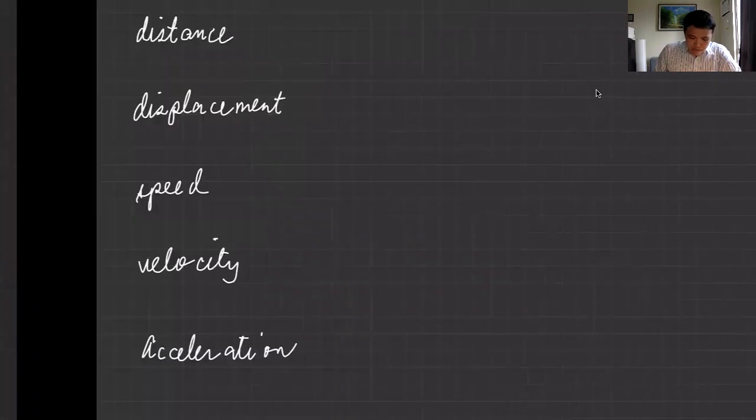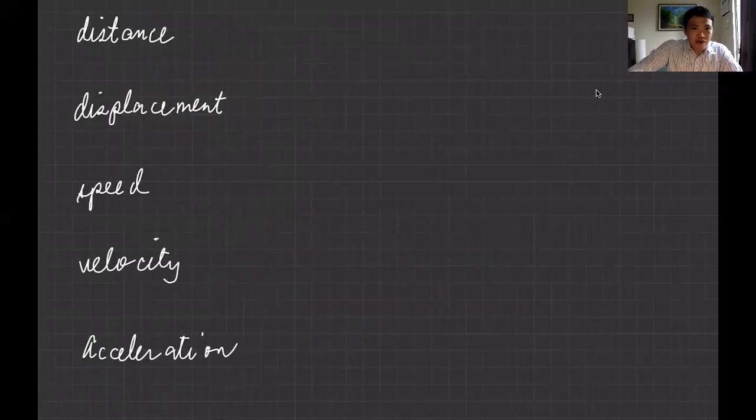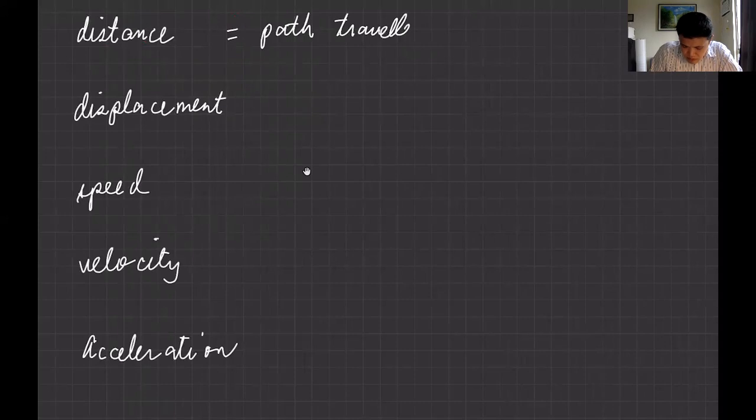Okay, so we define distance as the path traveled. Okay, so let me write it. It is usually the length of the path traveled. And so it depends on whatever direction along the motion.